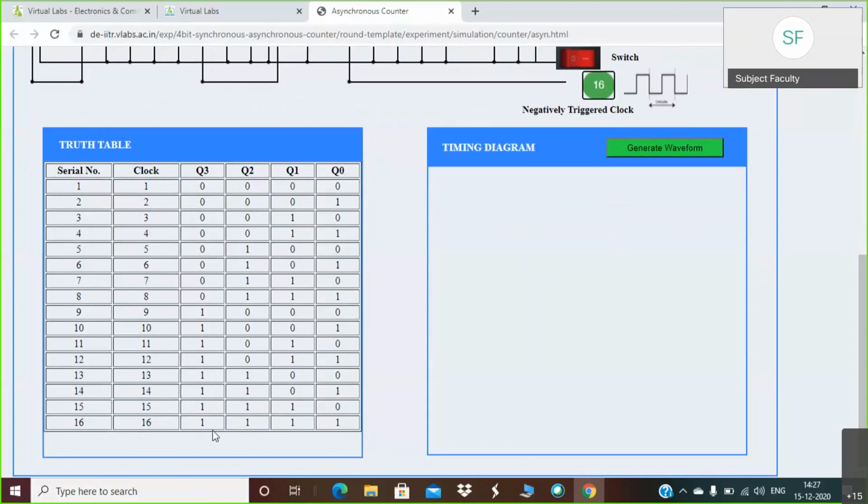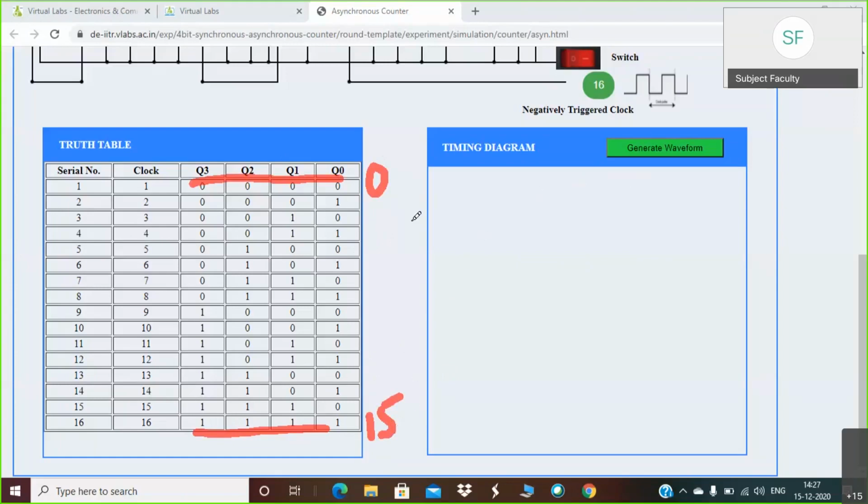You can observe last reading is 1111. Okay, so last reading is basically 1111. So we have started with 0000 and now our last is 1111. That is from decimal point of view, it is from 0 to 15. So total 16 states are possible from 0 to 15.